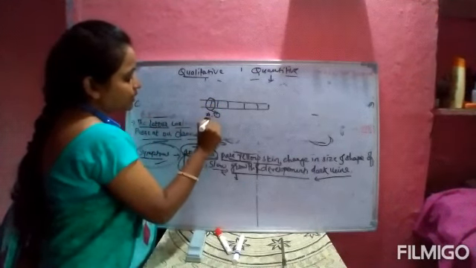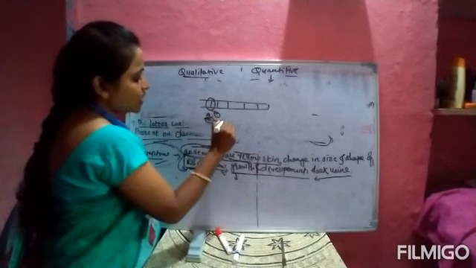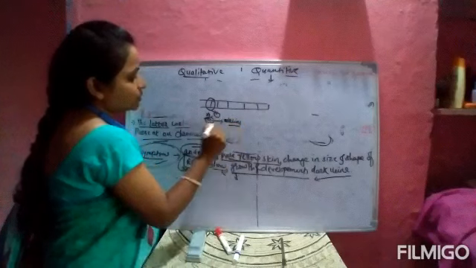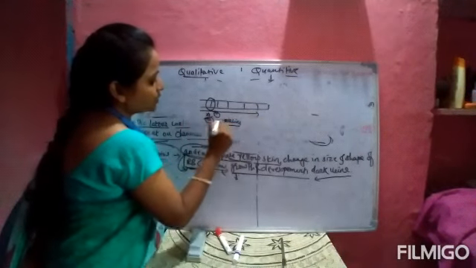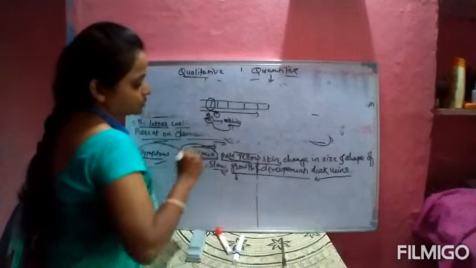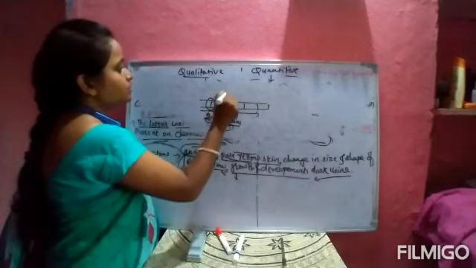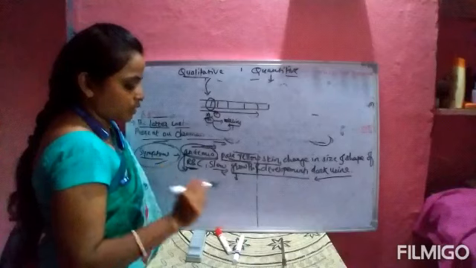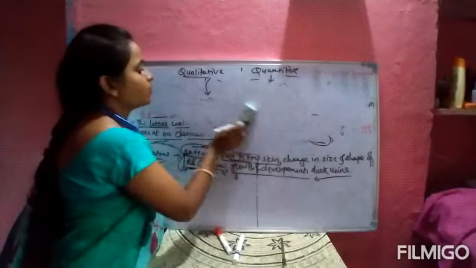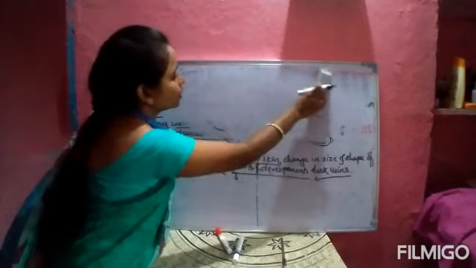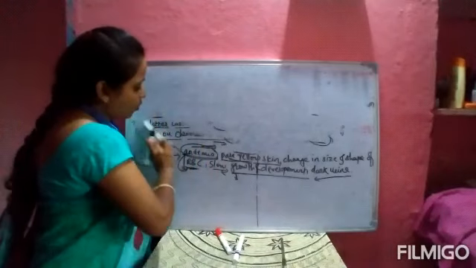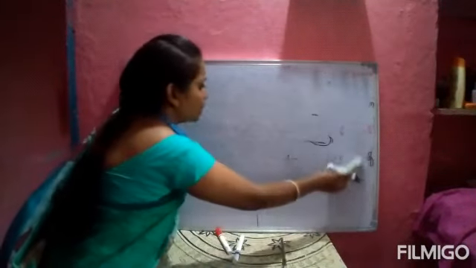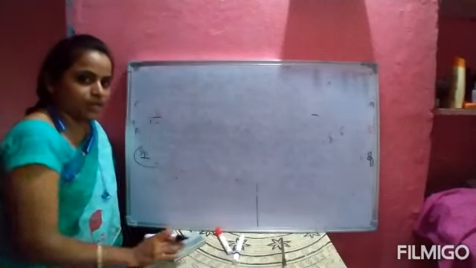For example, if alanine is replaced by another amino acid, then the numbers do not change, only the amino acid changes. So that is a qualitative disorder. Okay, this is the difference between qualitative and quantitative disorder of thalassemia, and all about alpha and beta thalassemia. Okay, thank you.